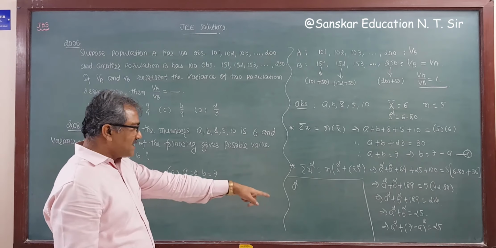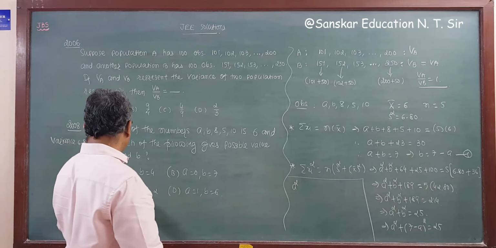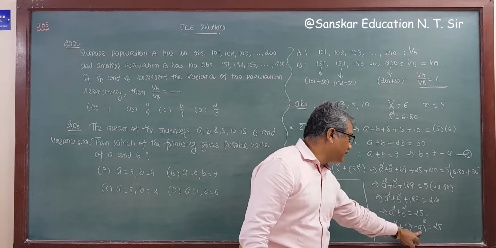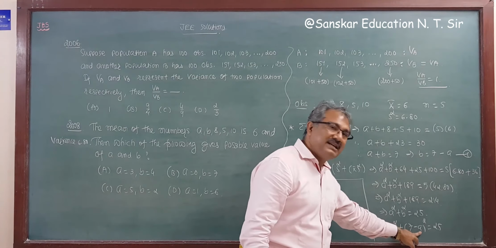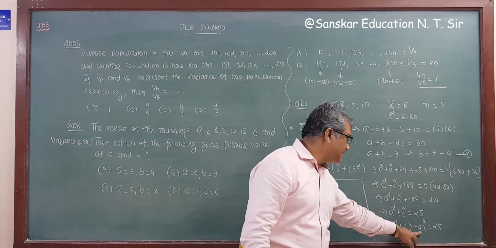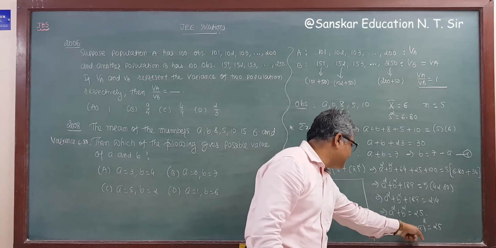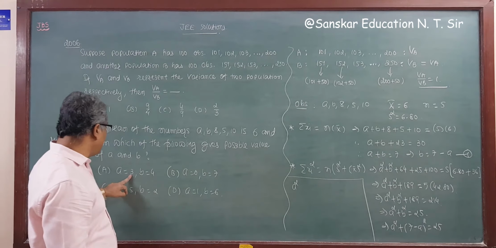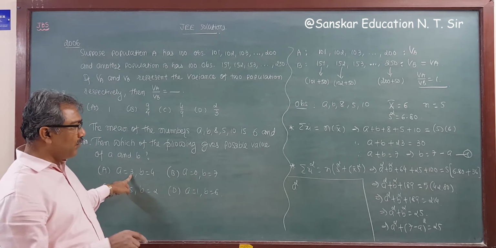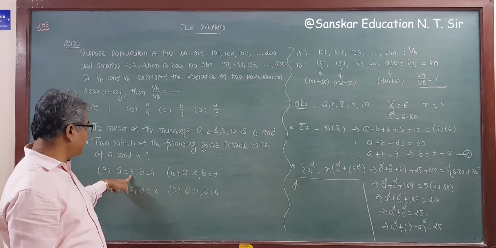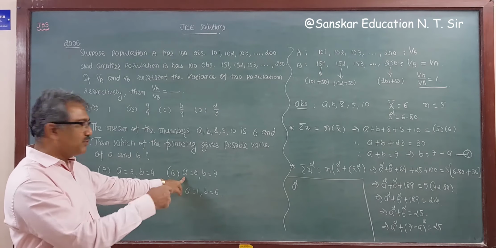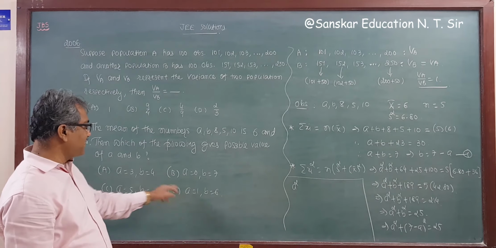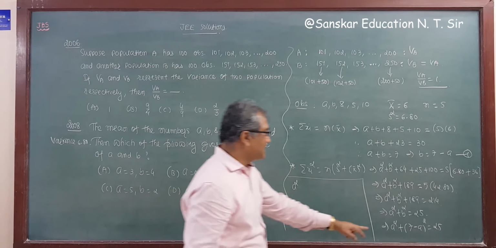Now substitute the value of a. Suppose we take a equal to 3, then 3 square is 9, and 7 minus 3 is 4, that is 16. 16 plus 9 is 25. So if we take a equal to 3, then b equal to 4, that is the correct answer. If we take a equal to 0, this is not possible. A equal to 5 is not possible, because 5 square is 25 and 2 square is 4, so this is not possible.